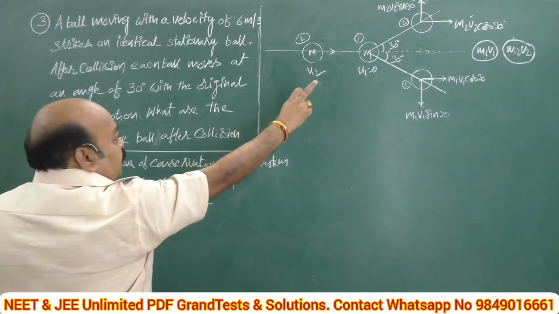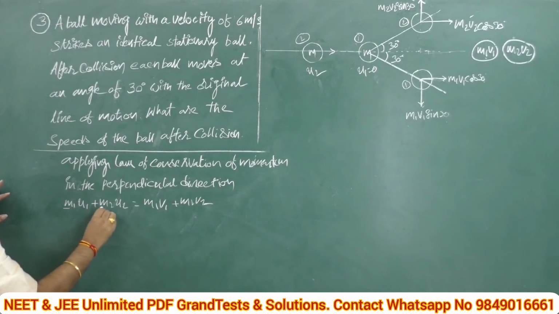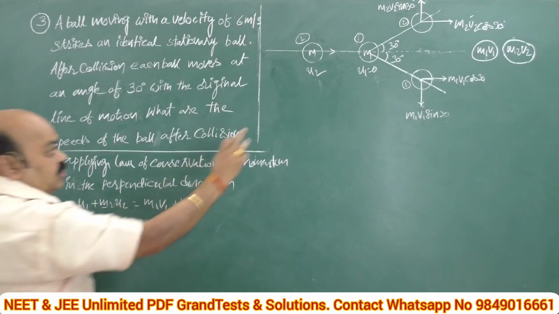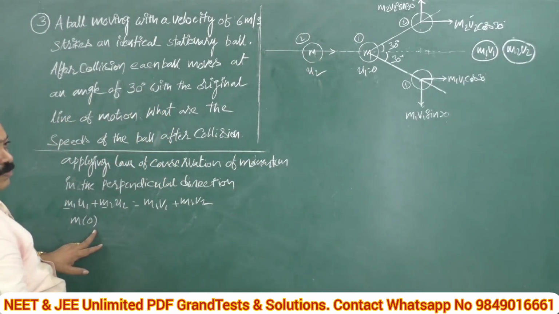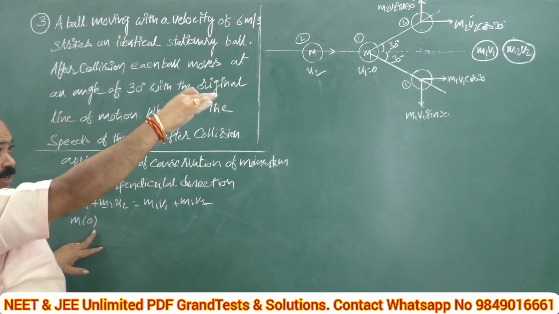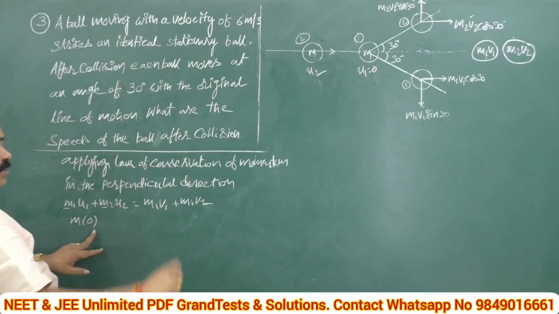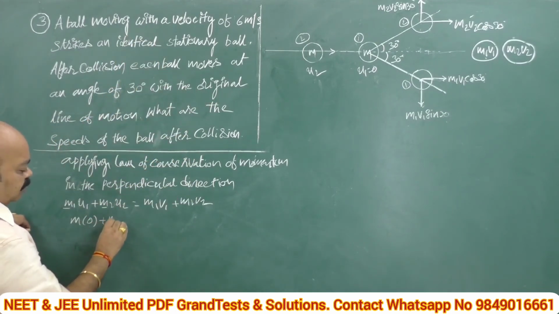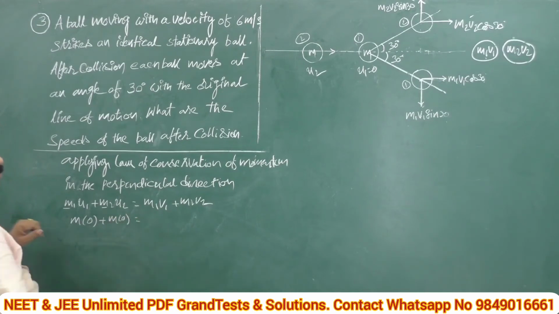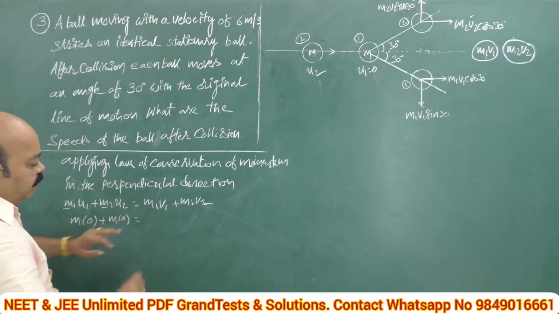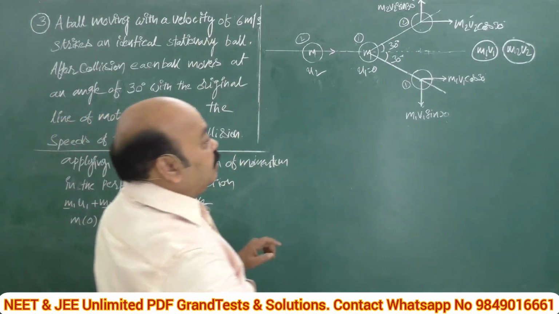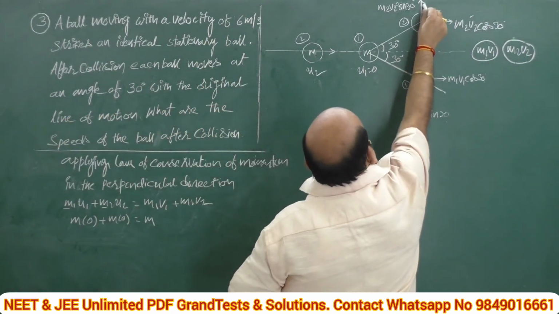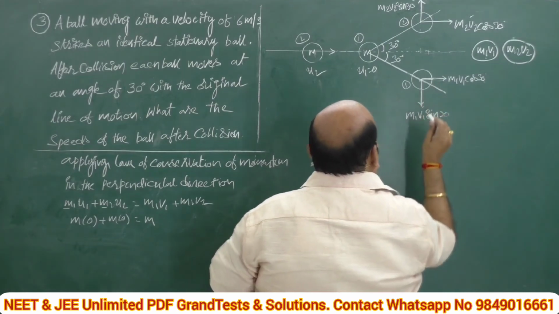What is m1? m1 and m2 are the same, both are identical. That's why m into 0, because the first ball is initially at rest, and the second ball is moving with a certain velocity, moving horizontally. That means in the vertical direction it has no velocity. That's why both are 0. Again m2 also 0. Coming to m1, it means m. What is the vertical component of velocity? This is the vertical axis.